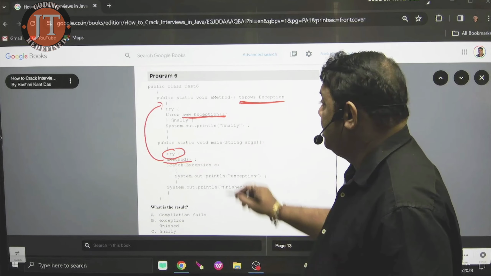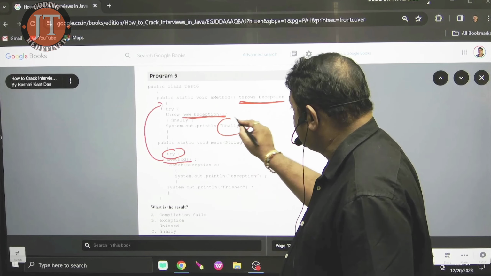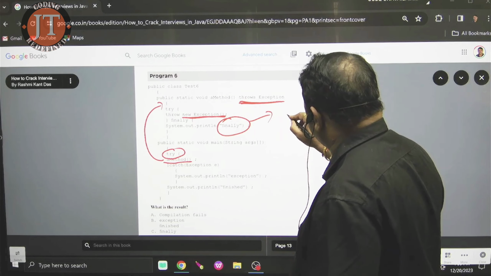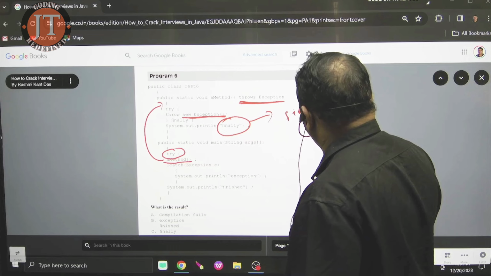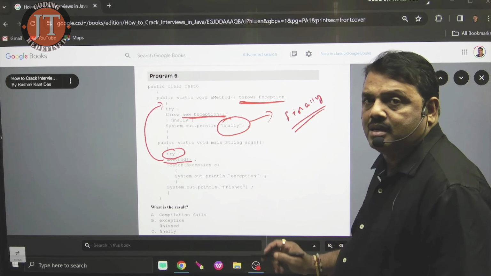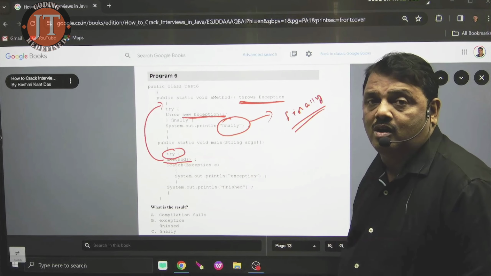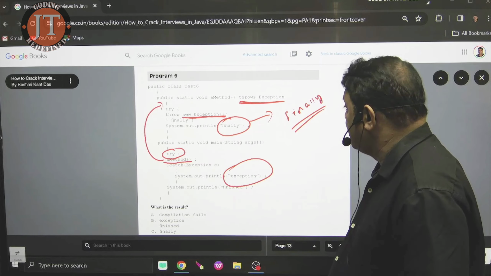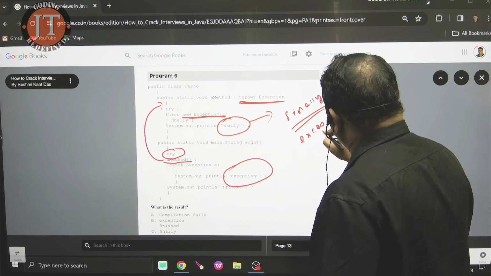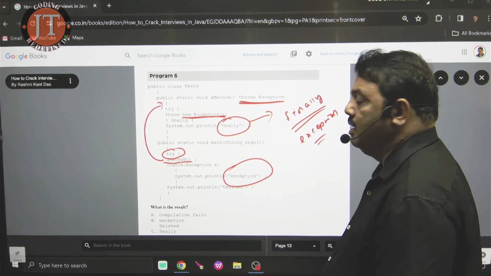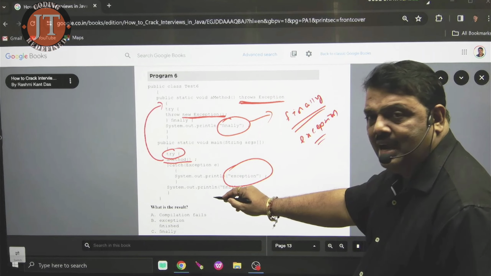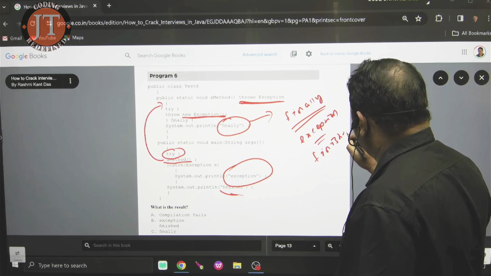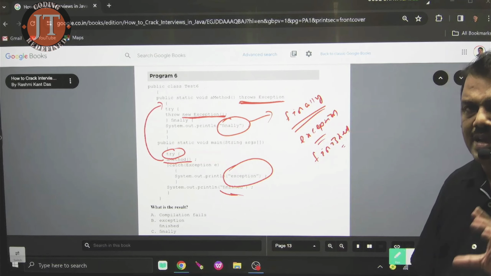But listen here. You know that try block executed means one block must be executed. What is that? Finally. Now, when the finally block is executed, what did it print first? It prints finally. After that, the compiler checks whether the caller handles it or not. Yes, the caller handles it. I throws the exception, the caller handles it. Next, the catch block is executed. What did it print here? That is the exception. Now the exception is handled. After that, what did it print here? That is finished. So remember, this is the way of execution.